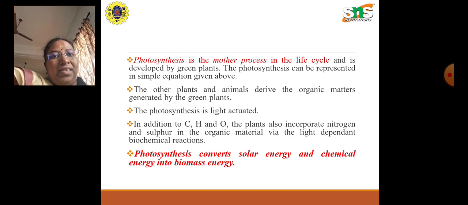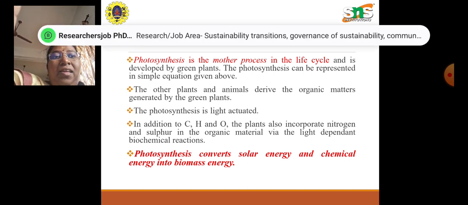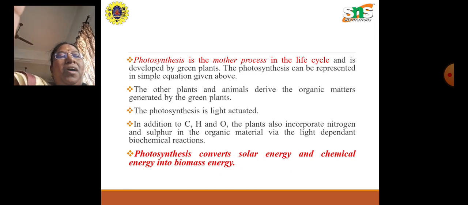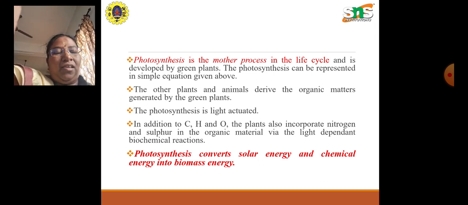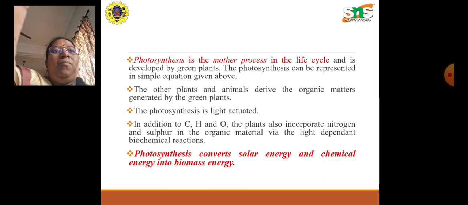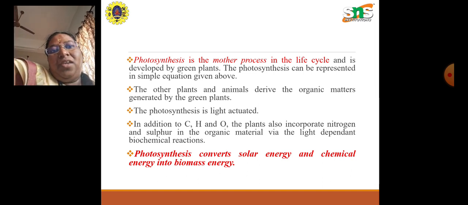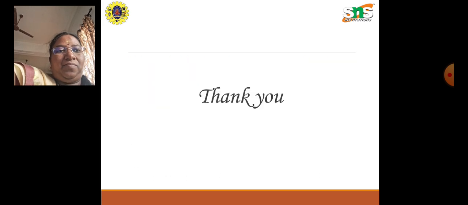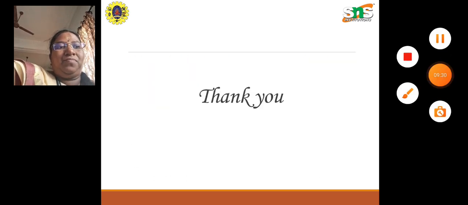Plants are made up of cellulose, hemicellulose and lignin, and accordingly the burning capacity or biogas production will differ. If the lignin content is more, then that plant cannot be utilized for biogas production. Photosynthesis converts solar energy into chemical energy as biomass energy. Thank you.